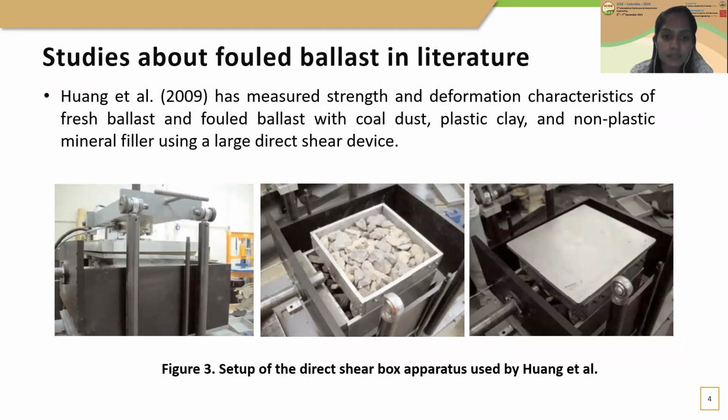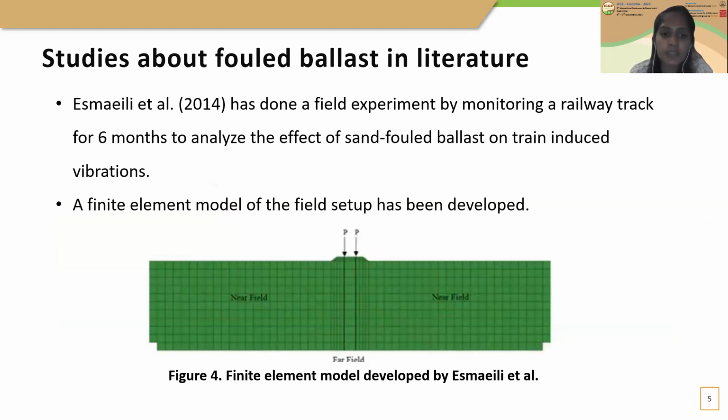In literature, there are many studies done to investigate ballast properties. Huang et al. in 2019 measured strength and deformation characteristics of fresh ballast and fouled ballast using a large-scale direct shear device. This study was based on laboratory tests. The figure shows the direct shear device used. Ismail et al. conducted a study to analyze the effect of sand fouled ballast on train-induced vibrations by means of experimental and numerical methods. For this purpose, a railway track in Iran was monitored for 6 months. Then a finite element model of the field setup was developed.